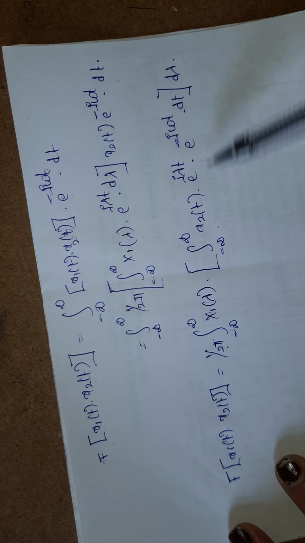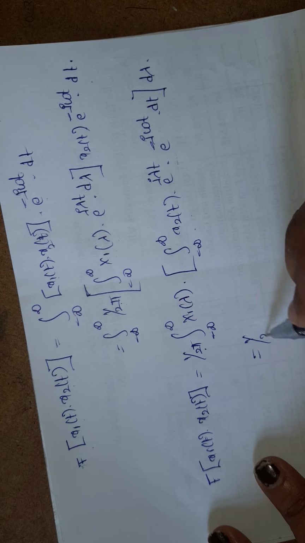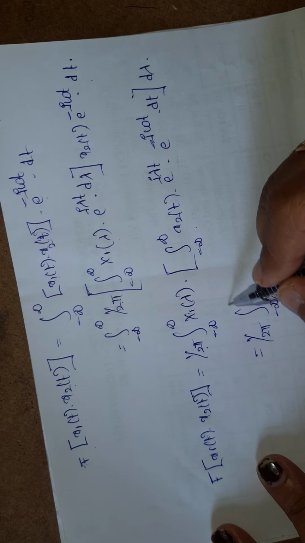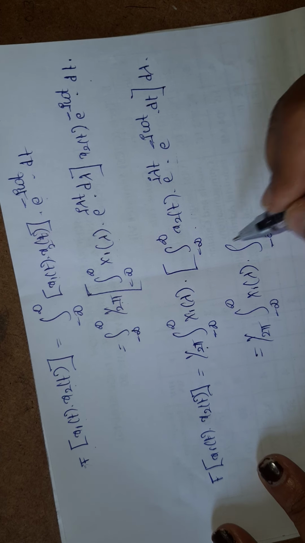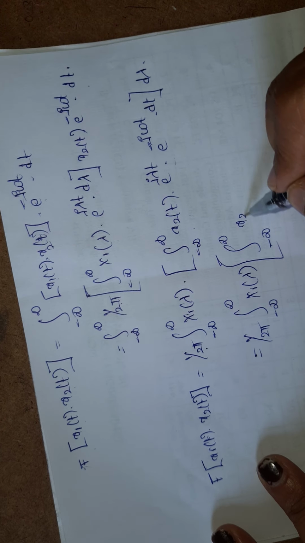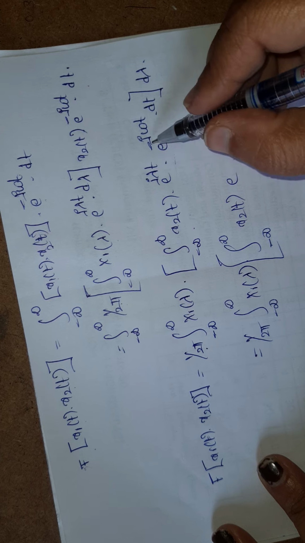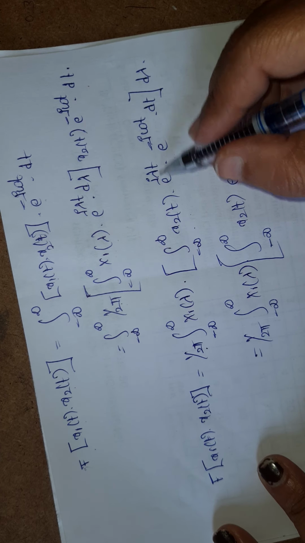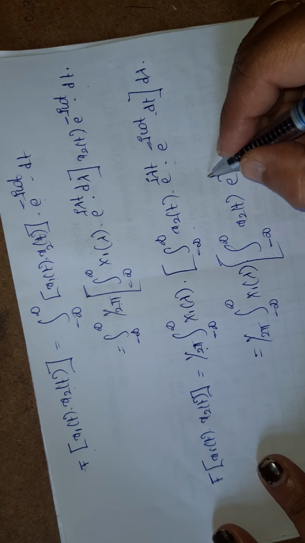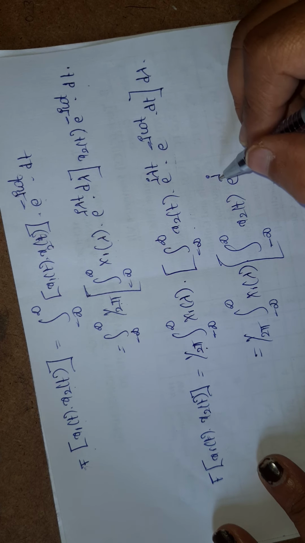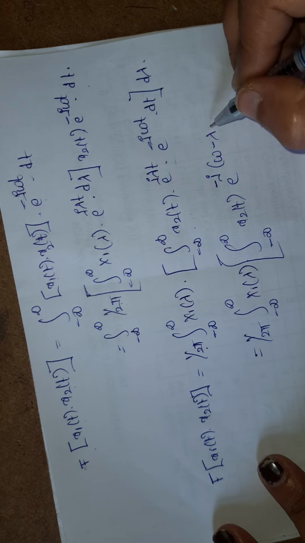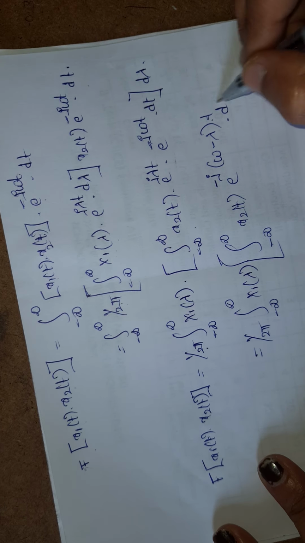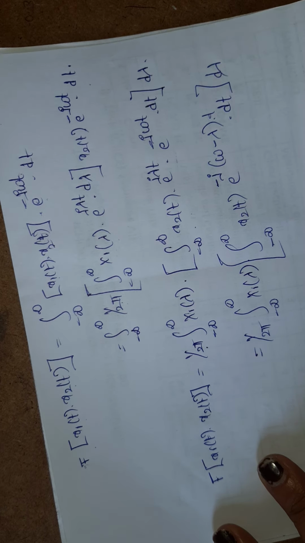Okay, and what is this? This can be written as 1 by 2 pi integration from minus infinity to infinity of x1 of lambda into integration from minus infinity to infinity of x2 of t into, here we can take j common, or I can take minus j common, so I'll get e power minus j into omega minus lambda into t, dt, into d lambda.